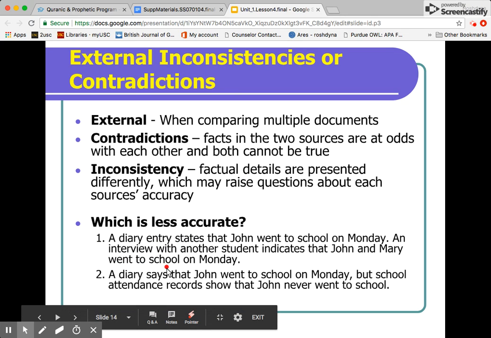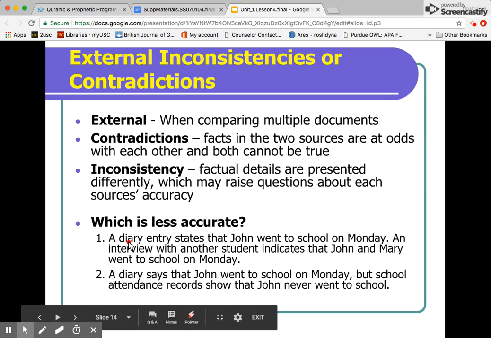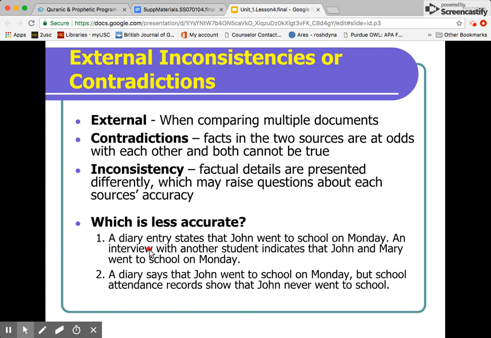So the first example is a diary entry states that John went to school on Monday. An interview with another student indicates that John and Mary went to school on Monday. So now you're looking at one, a diary, and then two, an interview. Are they saying the same thing? Yes, they are. Both of them say that John went to school on Monday. So this would be an external consistency. Everything checks out. Everything makes sense. Okay. They're both saying the same thing.